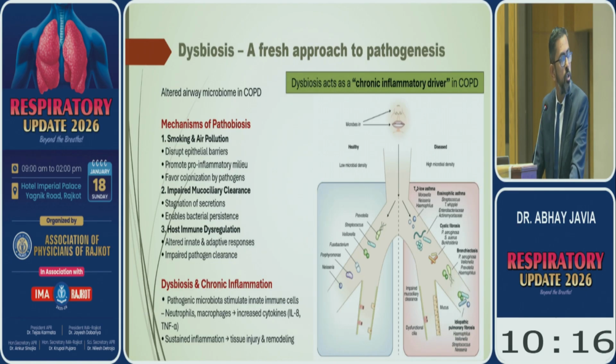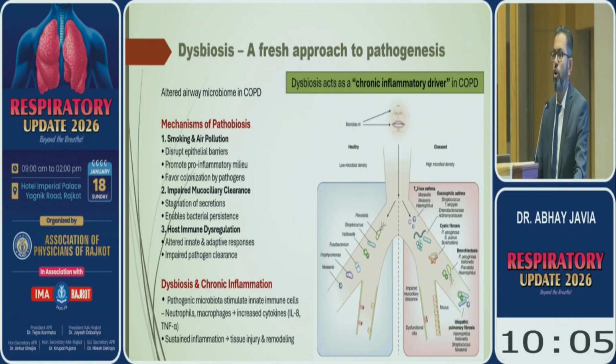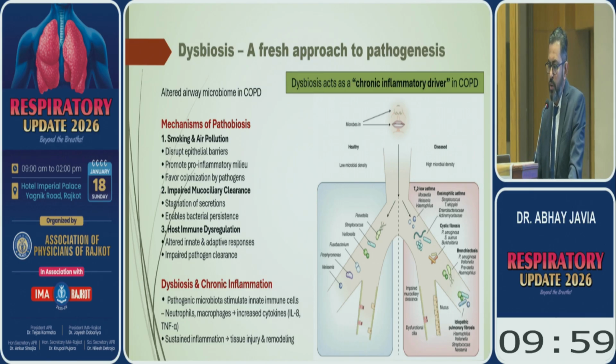The newer concept introduced in this recent guideline is dysbiosis. What is dysbiosis? It is an altered airway microbiome in COPD. Basically, normal bacterial commensal flora remains inside the lung, but over time, because of smoking, air pollution, impaired mucociliary clearance, and impaired host immunity, the bacterial flora changes to a pathogenic microbiome, and this pathogenic organism will stimulate the innate immune system.